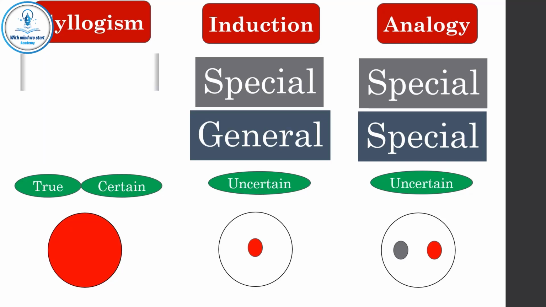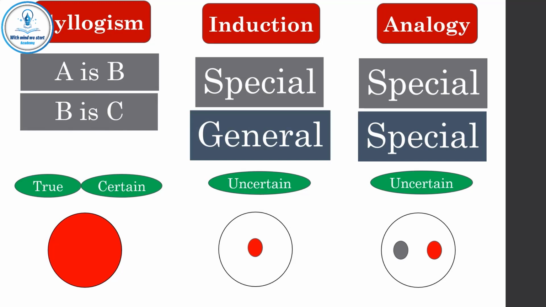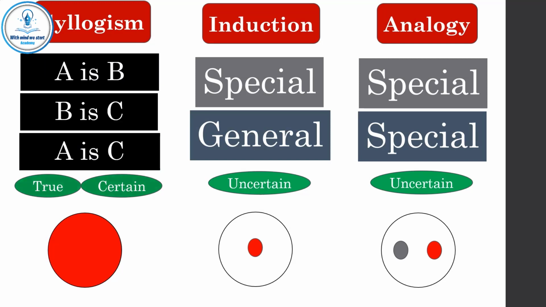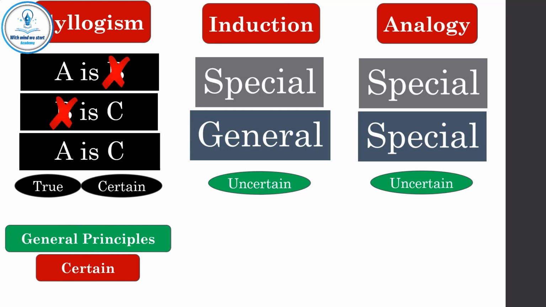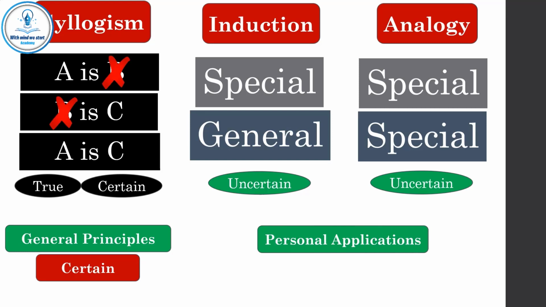Syllogism may be represented as A is B, every B is C, so A is C. The conclusion is always true and certain, provided that the premises are true and certain. In syllogism, there is always a meaning which is repeated in the premises and is not present in the conclusion. As we already know, in general principles, we must search for certainty and truth, so we must use syllogism. However, in personal applications, we may use uncertainty, so we may use induction and analogy.